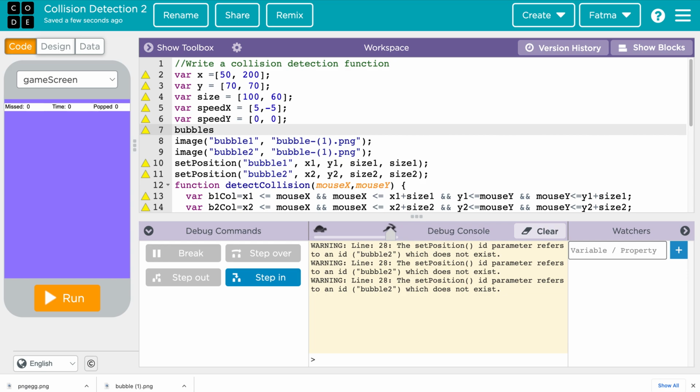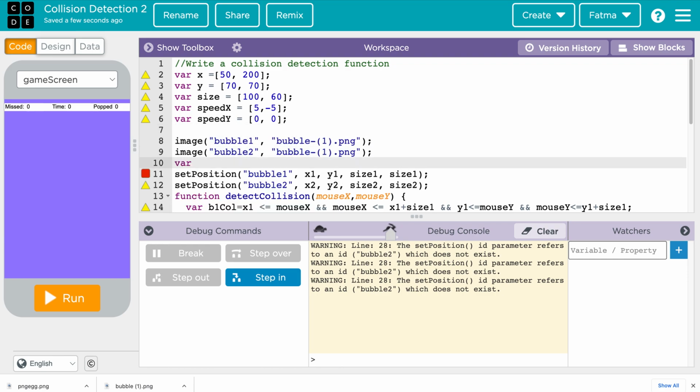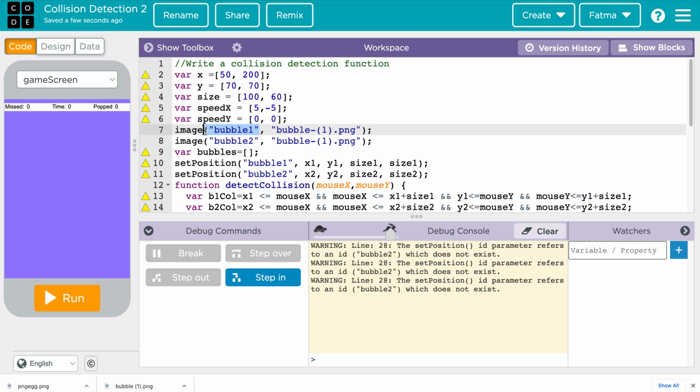So bubbles will have a blank at the beginning, and what we can do is var bubbles is a list. And inside these bubbles, you see the image IDs. These image IDs can go to the bubbles list here, bubble 1, comma, bubble 2, and I have 2 bubbles in the bubbles list, and we are going to use this to show.